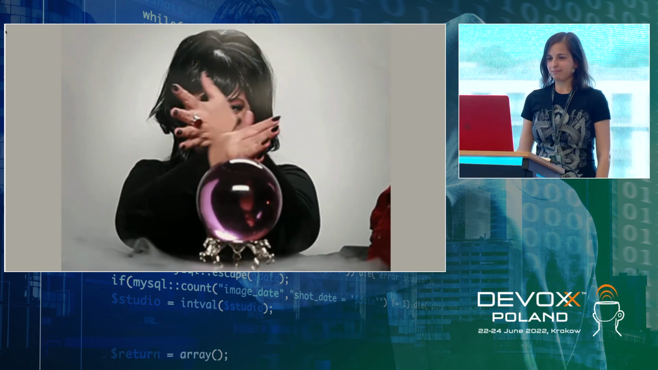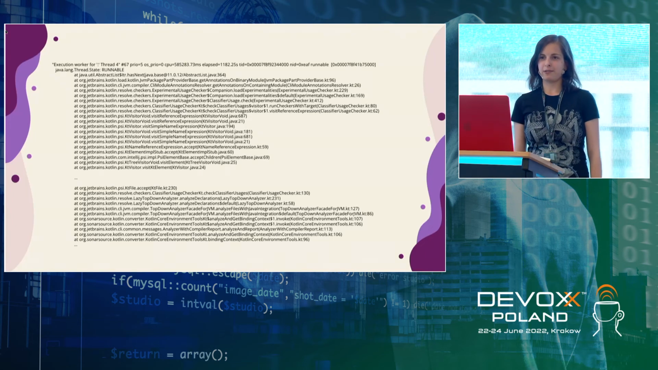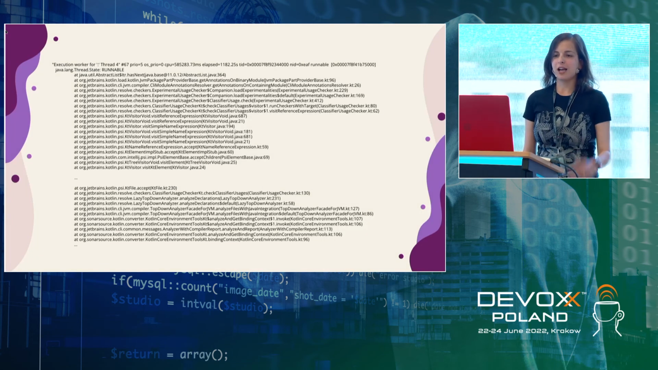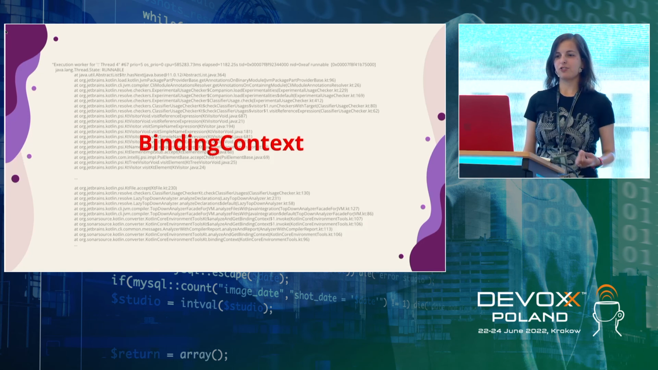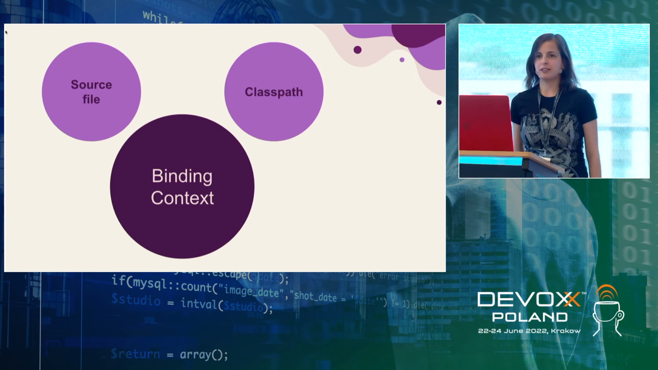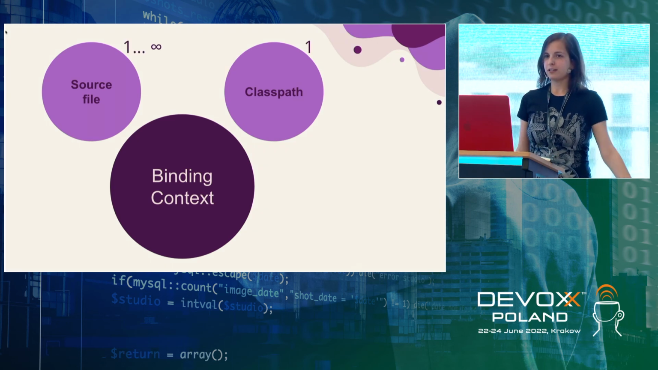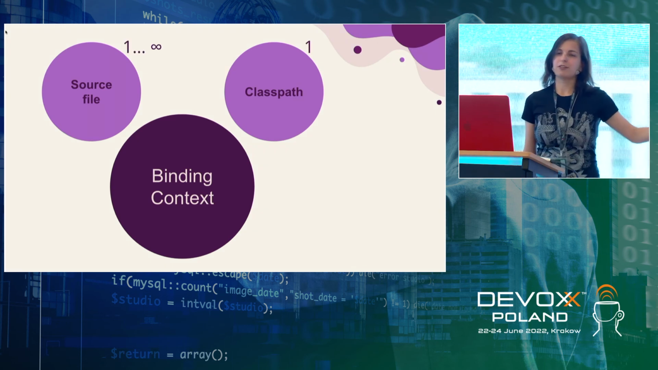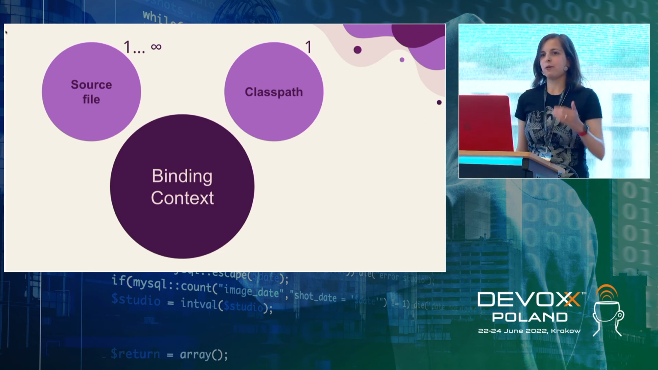So we were doing some kind of guessing, and eventually one nice guy from the community provided us thread dumps. After looking for a long time into thread dumps, reading them, reading the reports, we realized that there is one common problem. It's binding context. It's not actually working with binding context, it's generating binding context. And we started to investigate what binding context is. In order to generate it, you need your source file and you need the class path. Source files in your project, in your module, could be not an infinite number, but a very big number. For the class path, for one module, it's always the same.